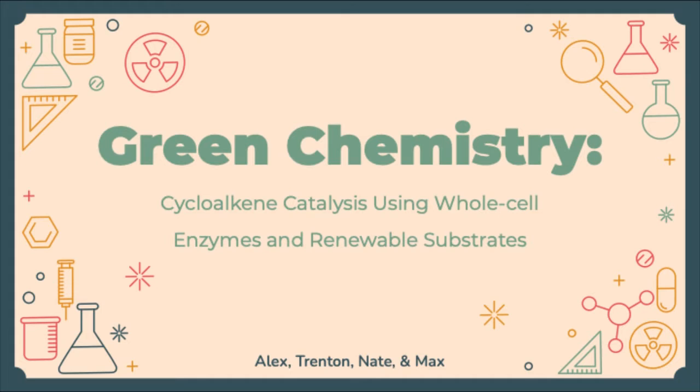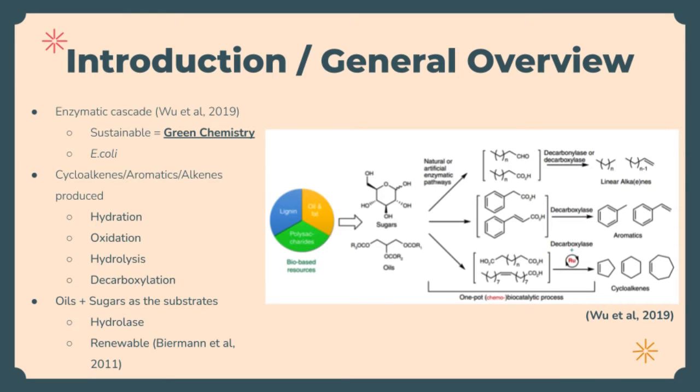We will focus on a process called enzymatic cascade, which is defined as a chemical process in which the product of each preceding reaction catalyzes and is consumed in the next reaction. In this example, E. coli is used as a vector for these reactions. E. coli contains the necessary enzymes for the cascades to take place.